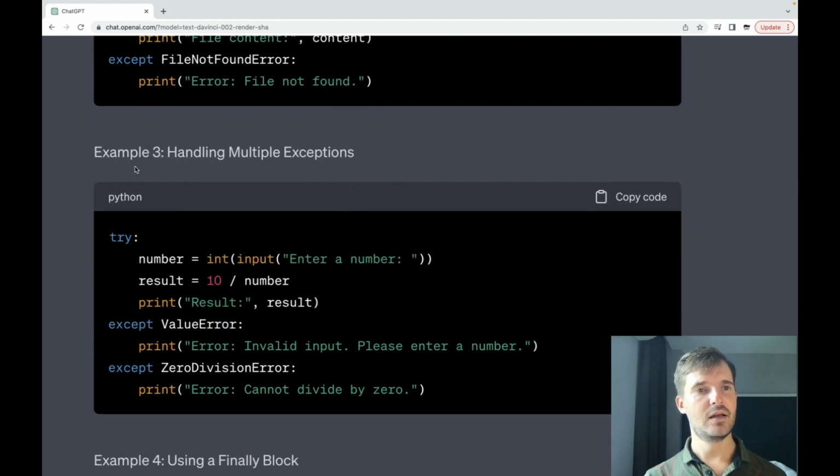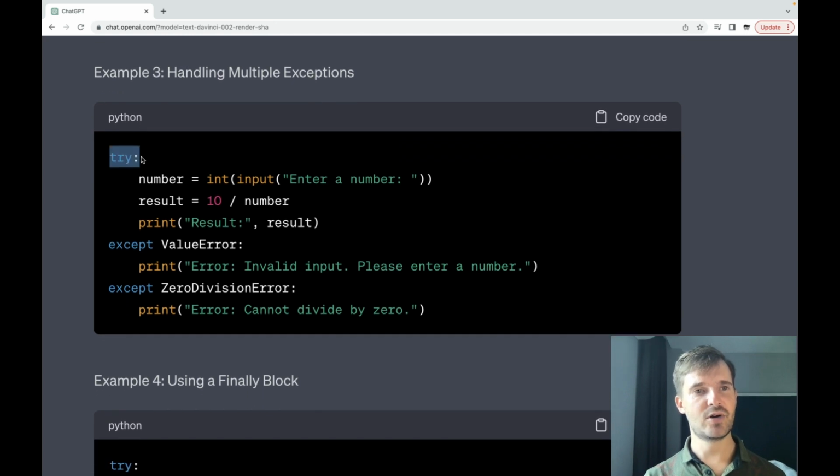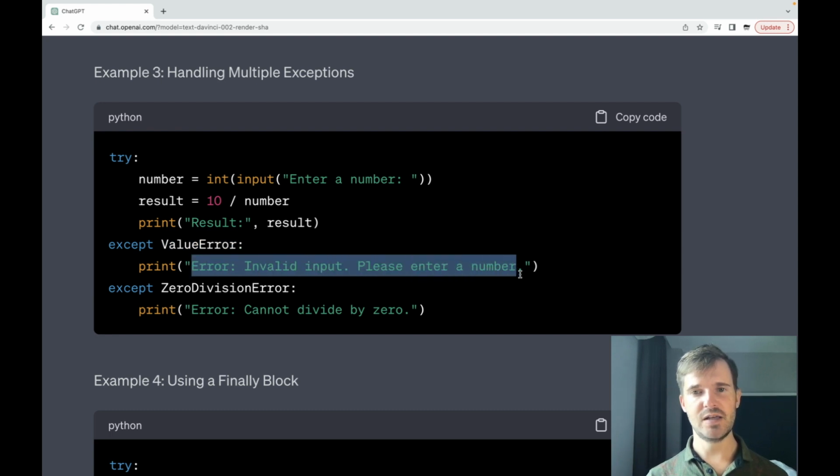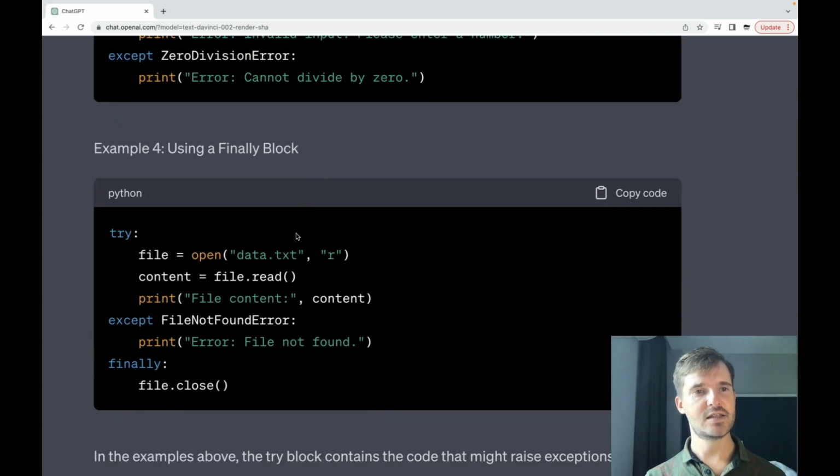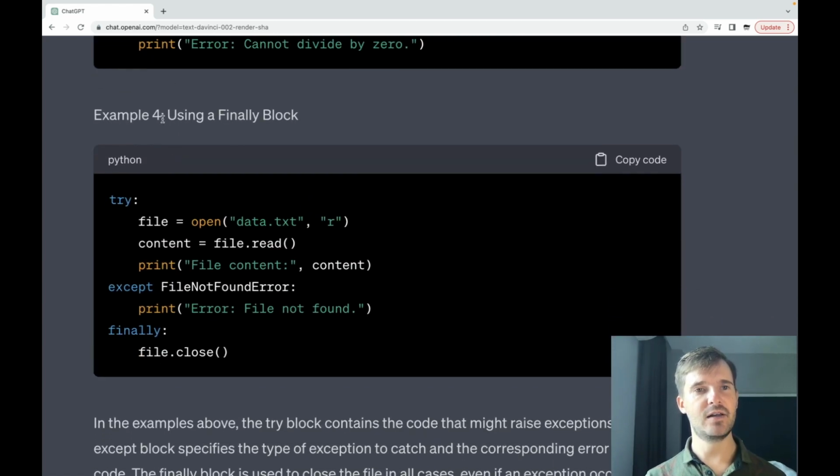Okay. Example number 3, handling multiple exceptions. So there is a try block, and there is some code inside this block, and there are two except blocks with value error and zero division error. Okay, you see if a value error occurs, in the output you see this message, error invalid input, please enter a number. And if a zero division error occurs, you can see in the output this message, error cannot divide by 0.